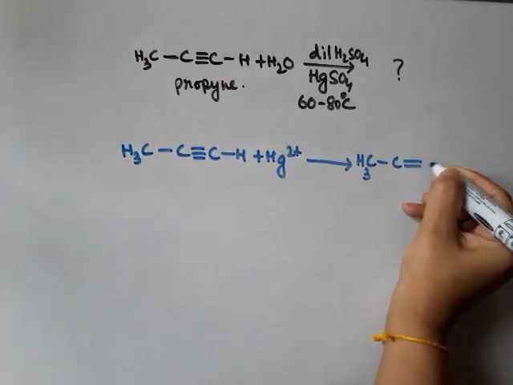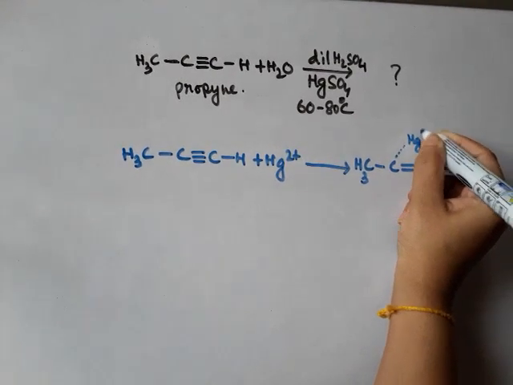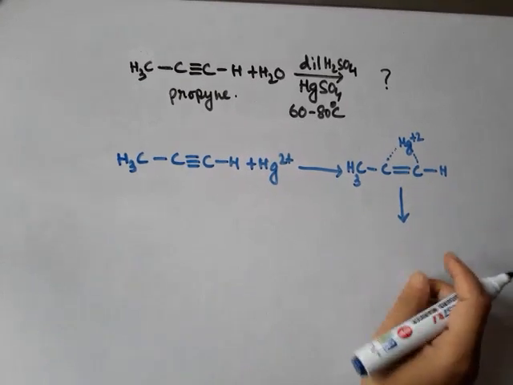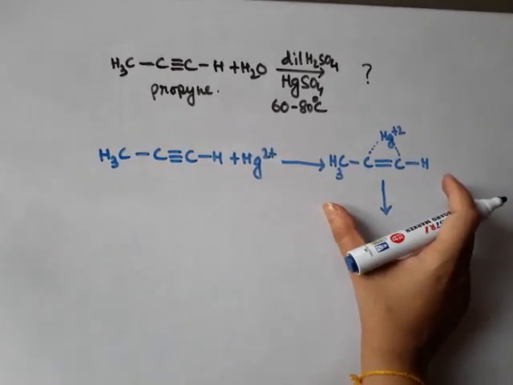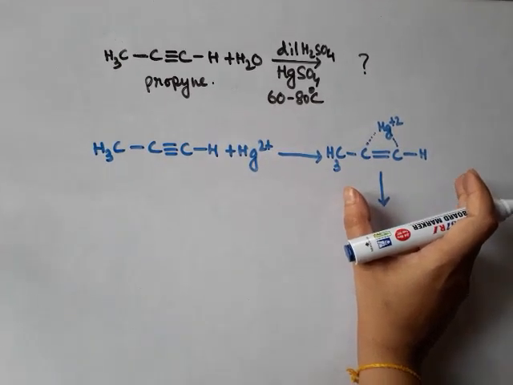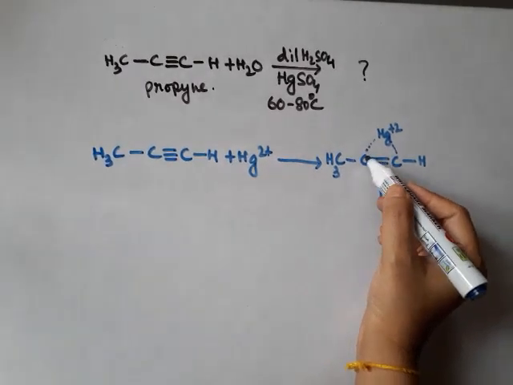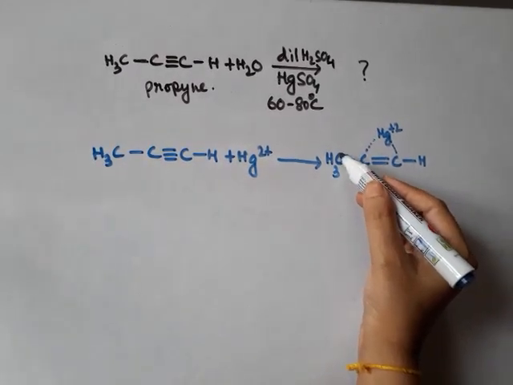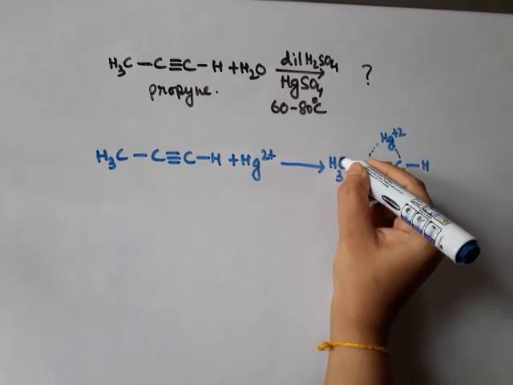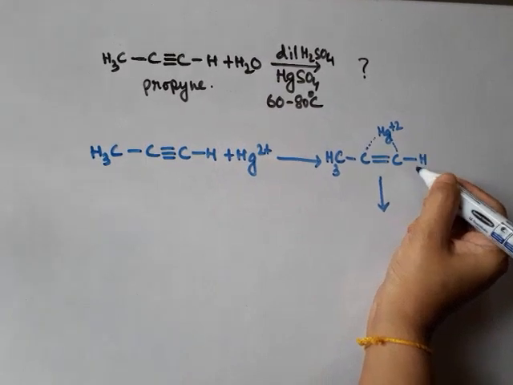In the previous mechanism we had no doubt to which carbon atom the water molecule would be added because it was symmetrical, but this is unsymmetrical. This carbon atom is attached to an electron pushing alkyl group, the CH3 group, the methyl group, but this carbon atom is attached to hydrogen.